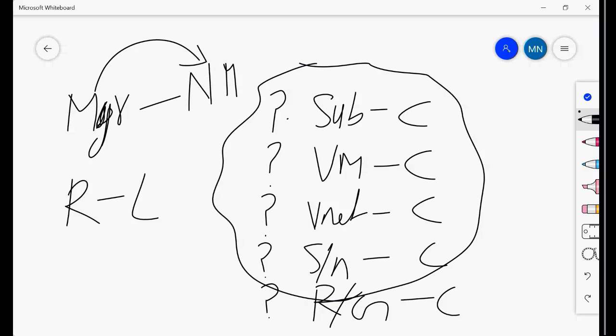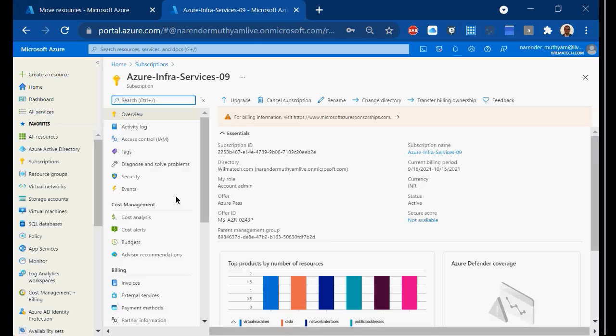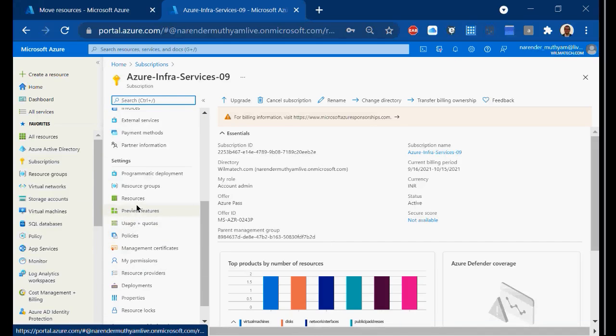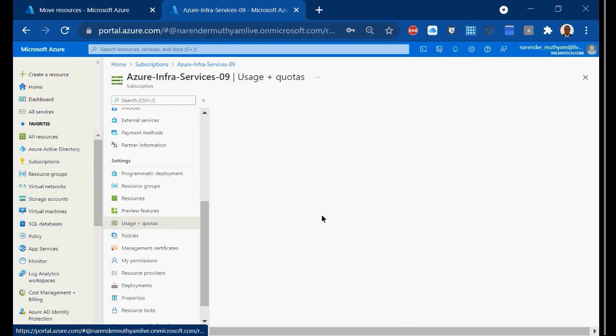Where can I get all these answers? I need to browse, I need to Google, right? Instead of Googling, you can directly point him to the location here. You can directly take him to the subscription. This is a subscription, and inside the subscription you have something called usage and quota. You can click on this one.